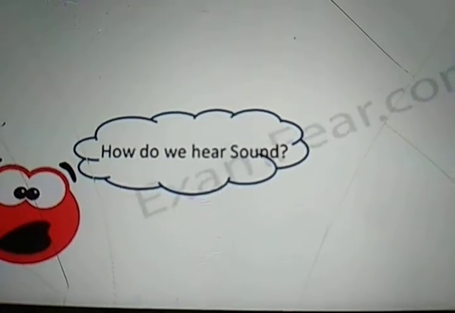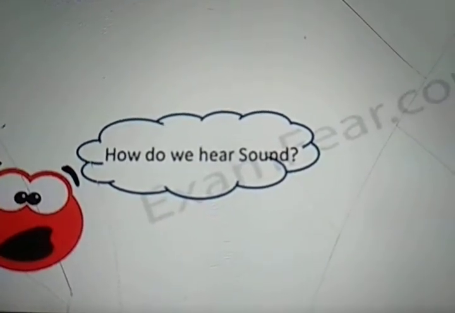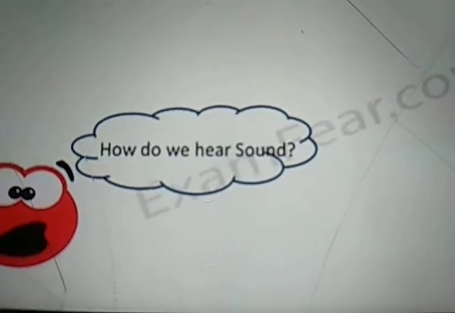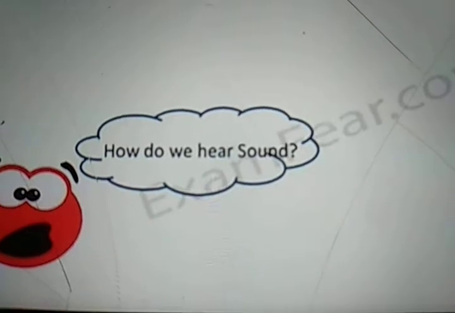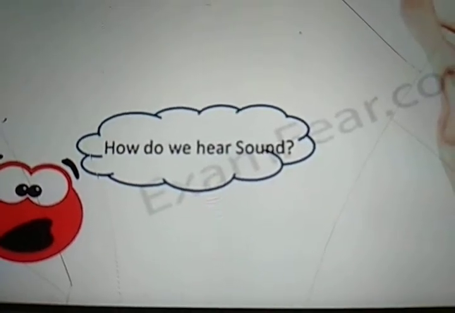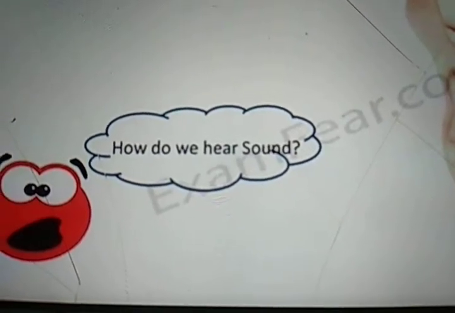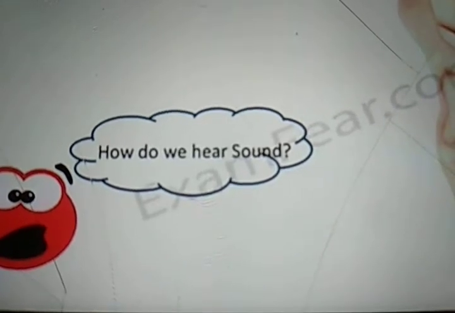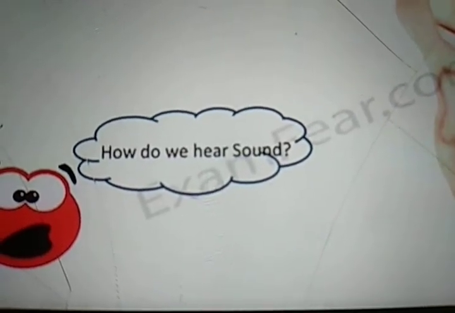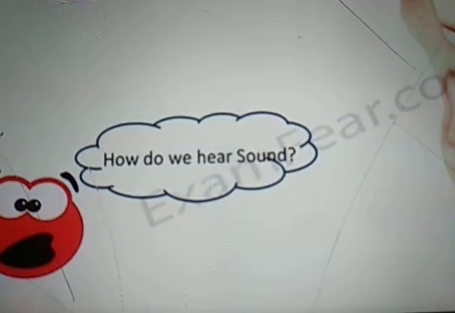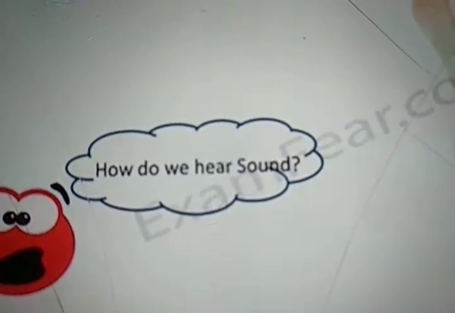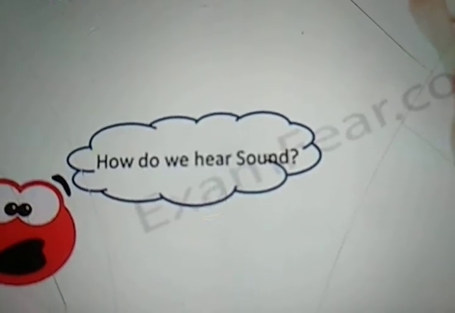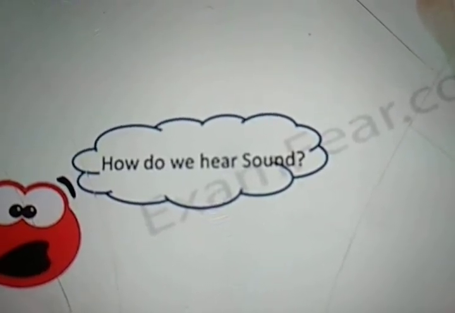So, we are doing our chapter sound. The question came to our mind, which is very important: how do we hear sound? The simplest answer is by our ear. But how is our ear so accurate that it is able to interpret the sound which is coming? So only our ear has the capability to hear.